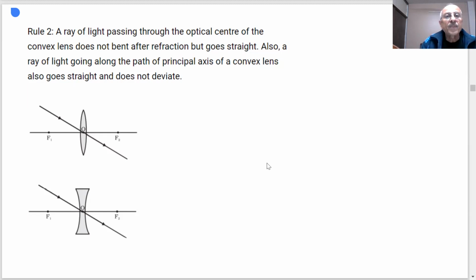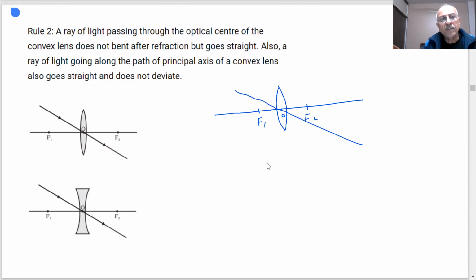Rule number 2: a ray of light passing through the optical center of the convex lens does not bend after refraction but goes straight. You see any light ray passing through O goes straight. This is the optical center. Now you can see what we are drawing, student. In the exam, you will have to see all this. This is the central point O, the optical center. Any ray passing through it goes straight.